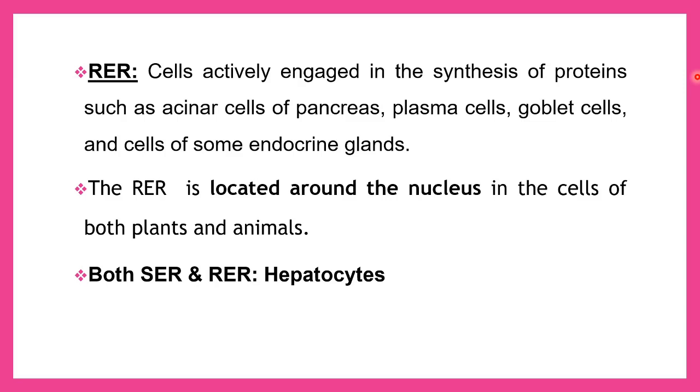Rough endoplasmic reticulum is present where the cells are actively involved in the synthesis of proteins. Cells like acinar cells of pancreas, plasma cells, goblet cells and some cells of endocrine glands consist of abundant quantity of rough endoplasmic reticulum because it is involved in the synthesis of proteins. The RER is located near the nuclear envelope in both plants as well as animals. In some cells like hepatocytes, the cells of liver, it consists of both smooth and rough endoplasmic reticular types.